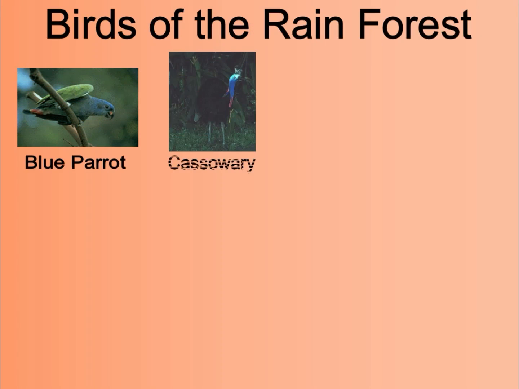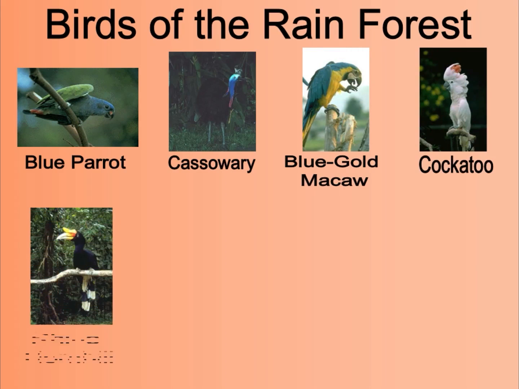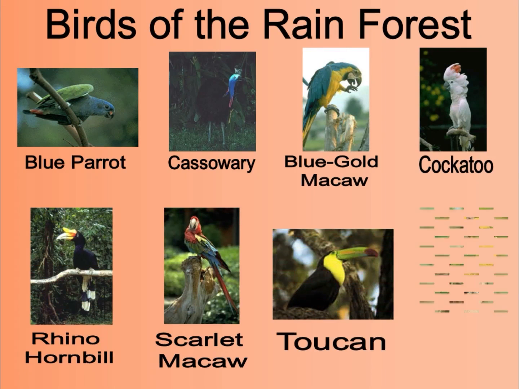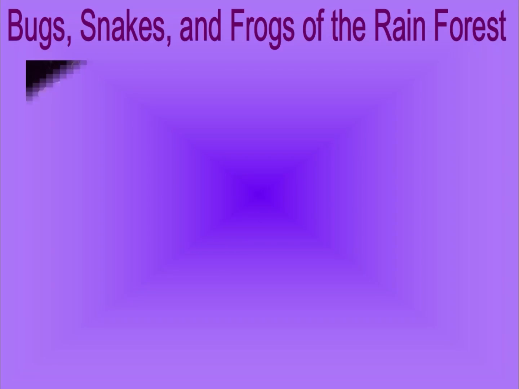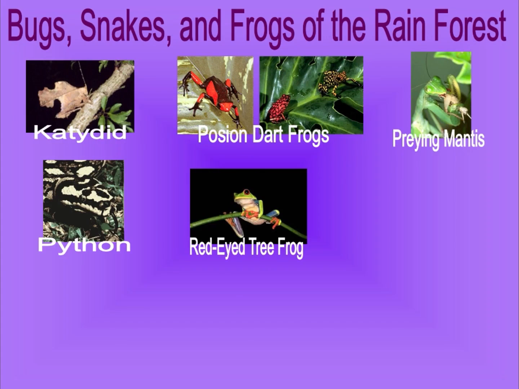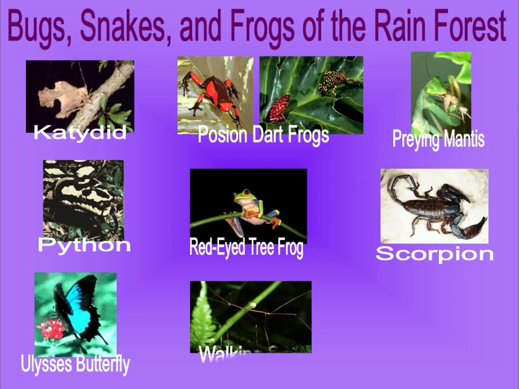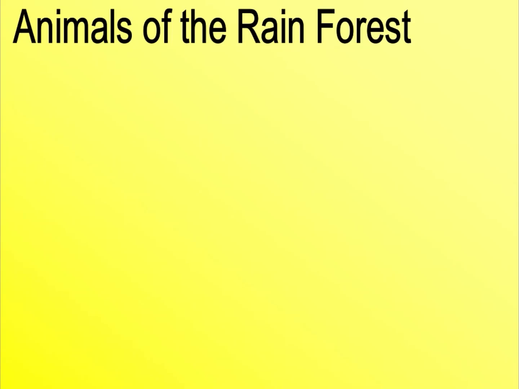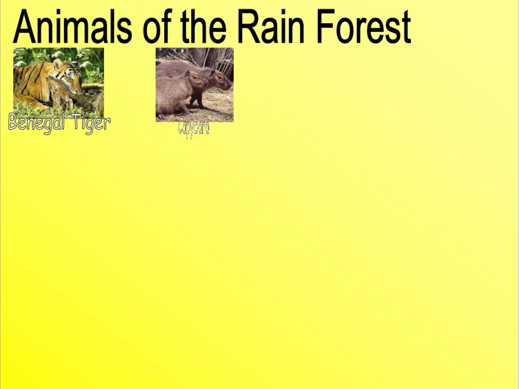And there are some birds living in rainforest, and also some bugs, snakes, and frogs. And also some animals.